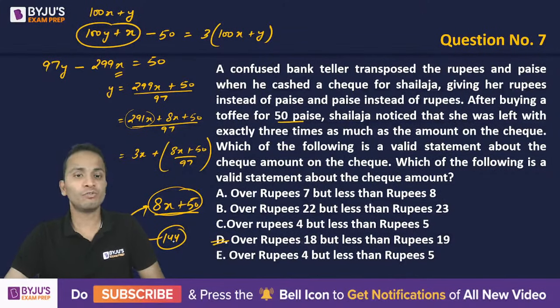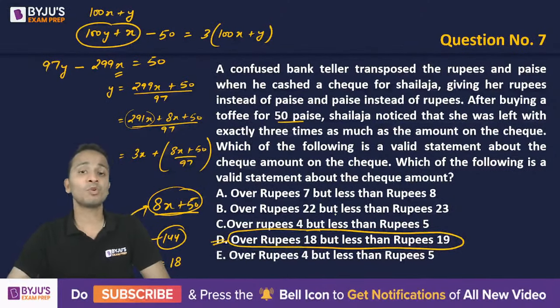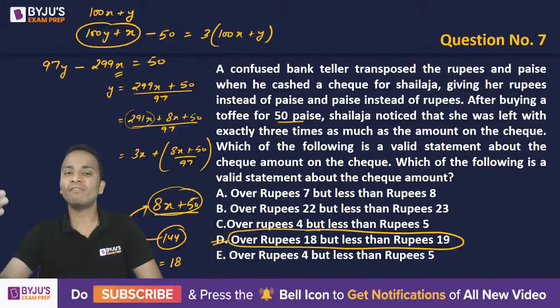So 8 into x will become 144, and yes, the value of x will be equal to 18, and you can say that over 18 rupees but less than 19 rupees will be the answer. So here you don't actually have to go with the options, right?